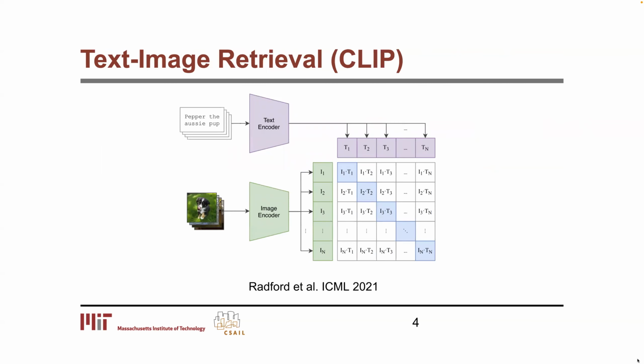Text video retrieval models are similar to text image retrieval models, such as CLIP from OpenAI. CLIP uses a text encoder and an image encoder to encode a batch of text and images. Then the similarity score between text queries and images are computed with the cross-modal similarity matrix. The model is trained with the cross-entropy loss, also called the noise contrastive estimation loss, where it tries to match the correct image to a given text query. The cross-entropy loss is applied a second time, so that the correct text query is matched to a given image.